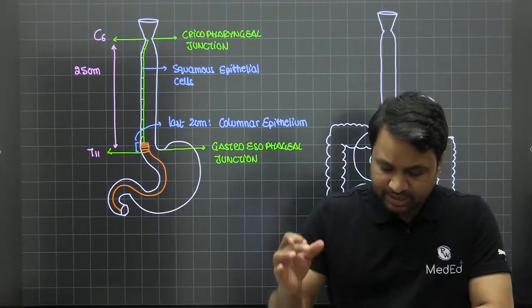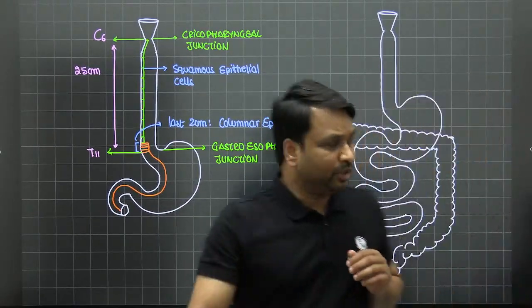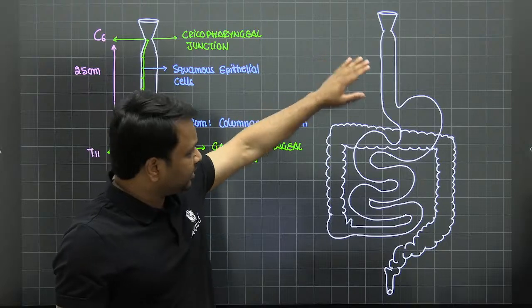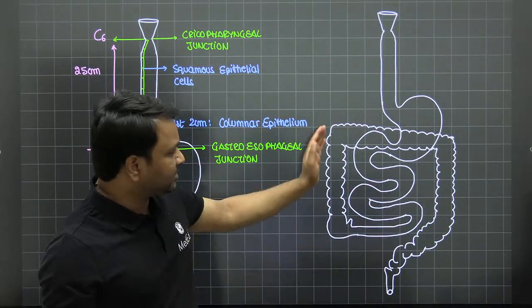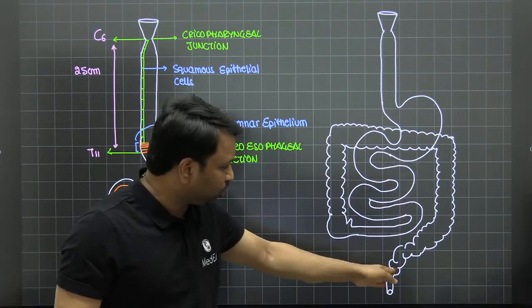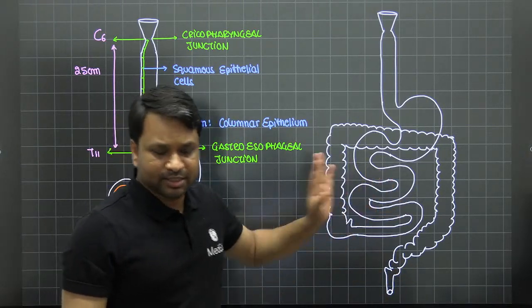Now, this is the entire depiction of our GIT. When you look from here, it starts from the esophagus. It goes into the stomach, then into the duodenum, then to the jejunum, then to the ileum, ascending colon, descending colon, sigmoid colon, rectum, and the anal canal. This is what we have.